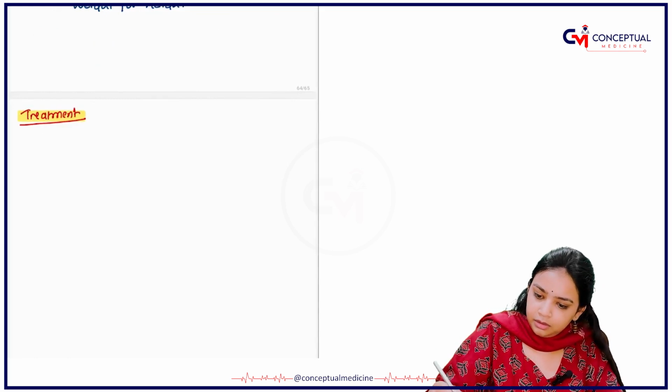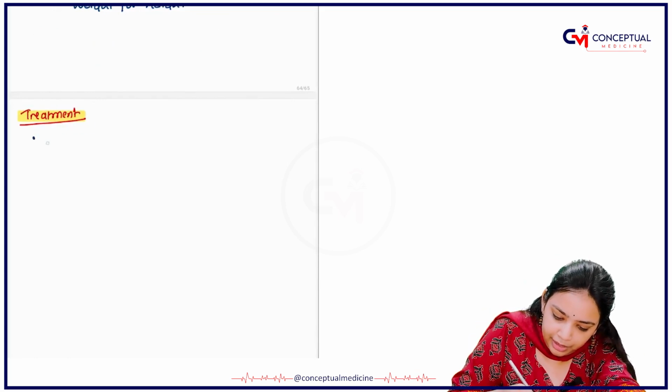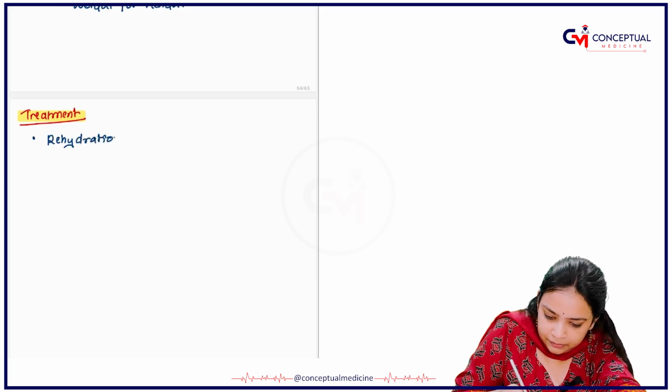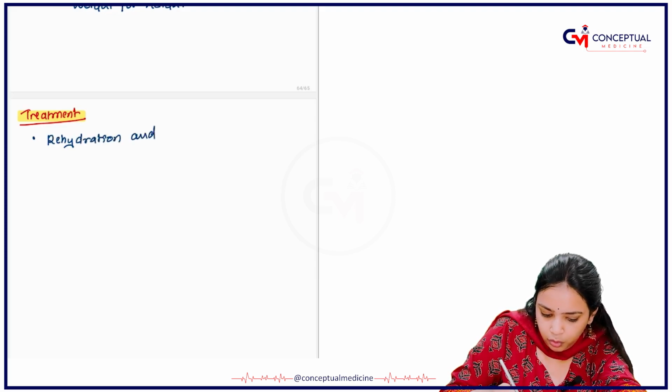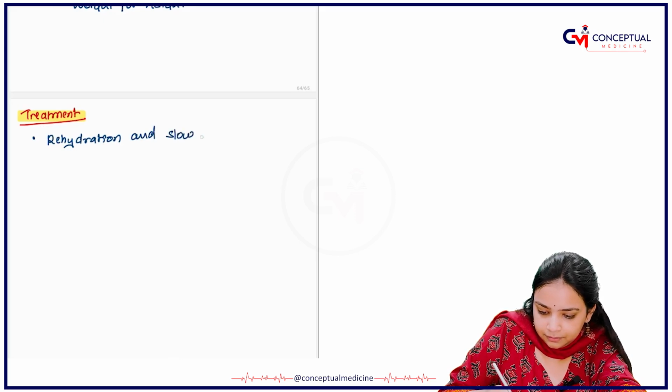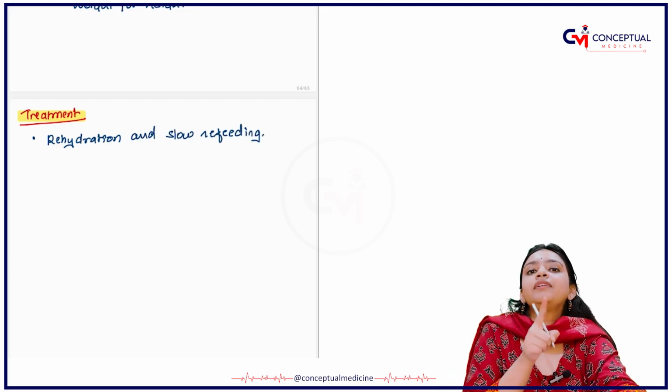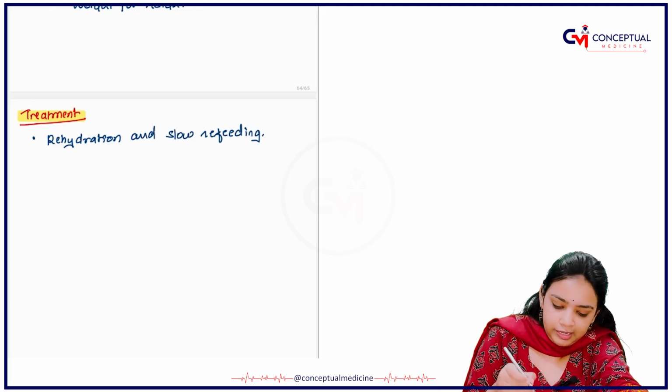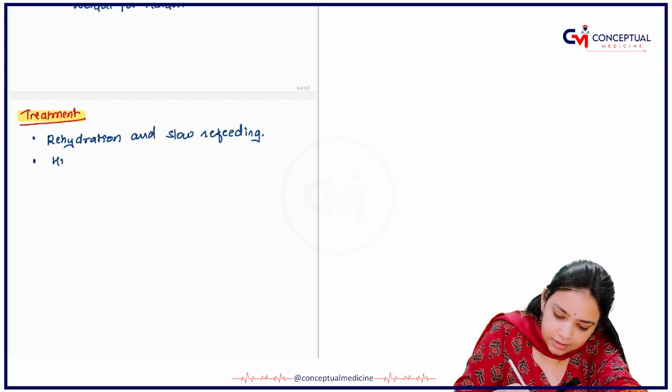In the treatment you have rehydration and slow refeeding. You will study about the refeeding syndrome in your surgery lectures. Second is high calorie.